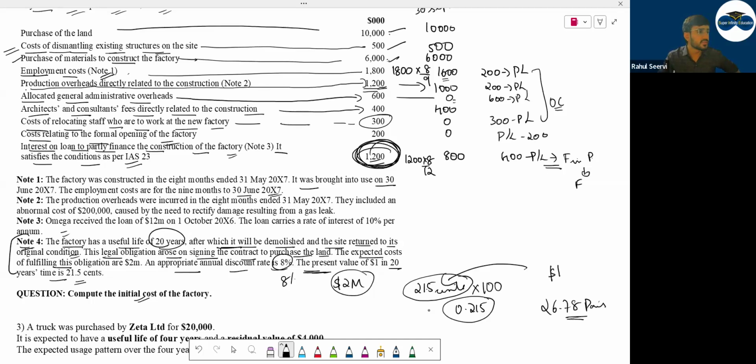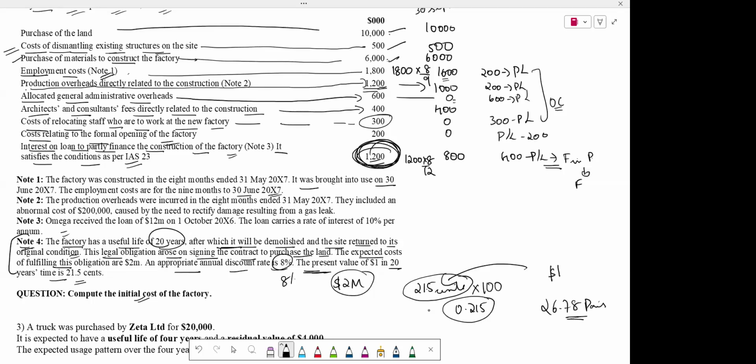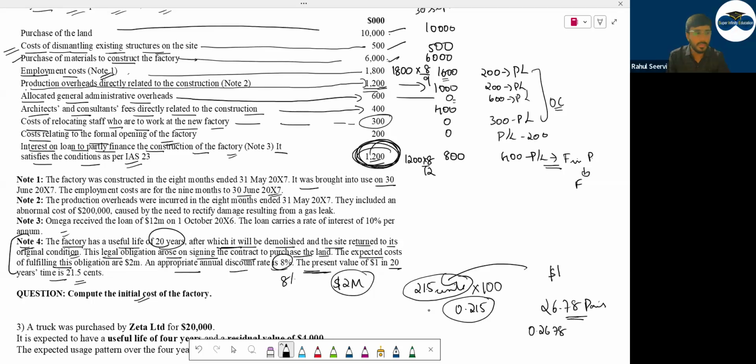How much rupees is this? 0.2678. 0.2678. What about others? सबको आ रहा है same value.